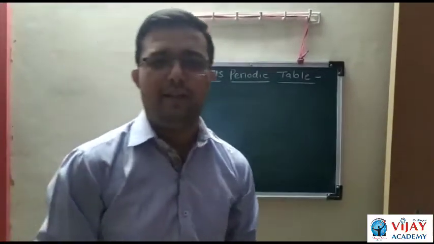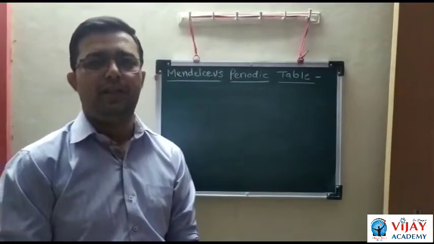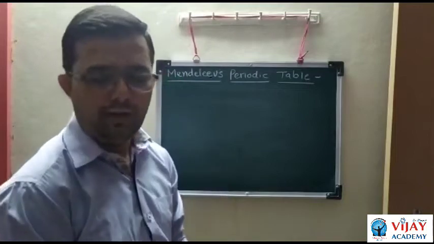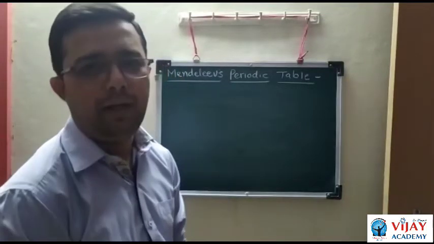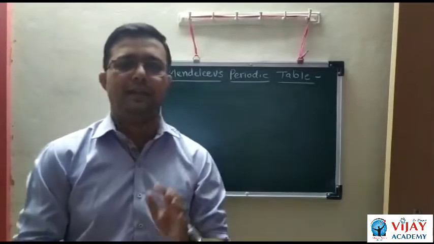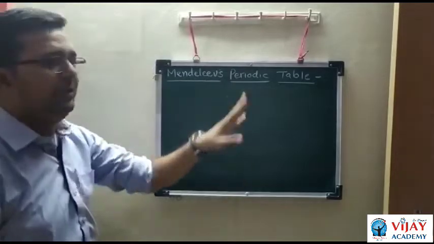Hello friends, last time we saw the classification of elements. Last time we studied the classification by Döbereiner and the classification studied by Newlands: Döbereiner's triads and Newlands' octaves. Now we study Mendeleev's periodic table.